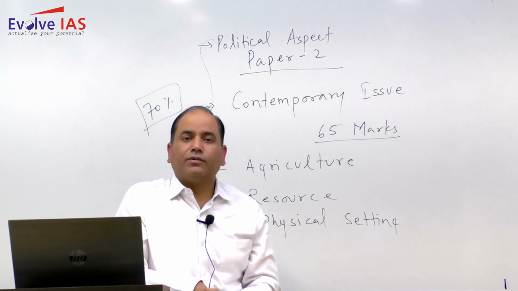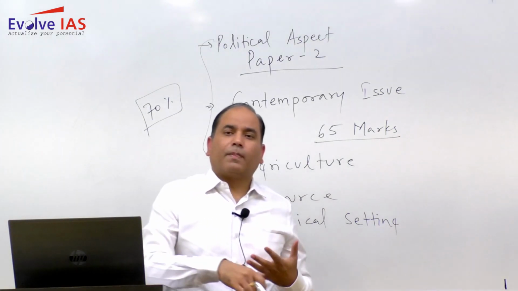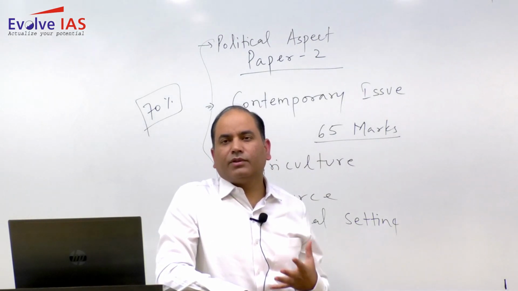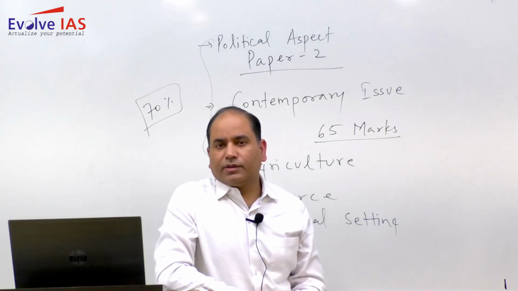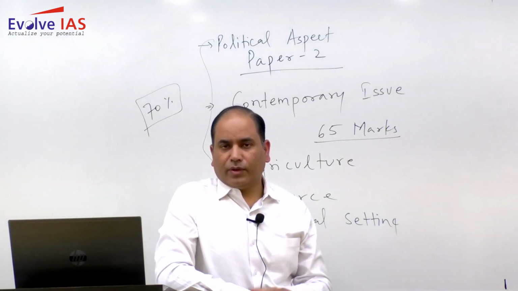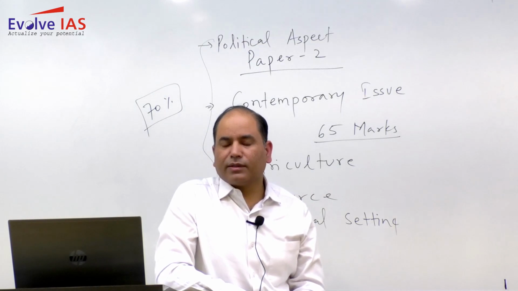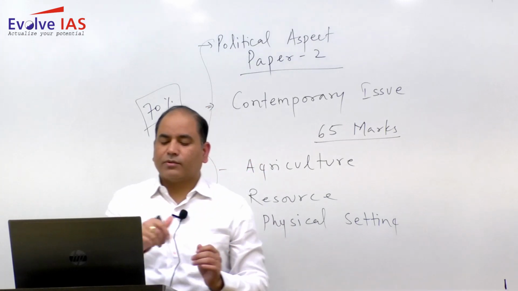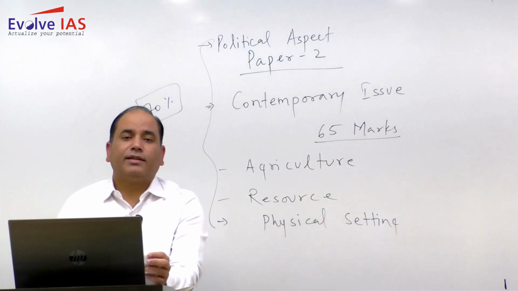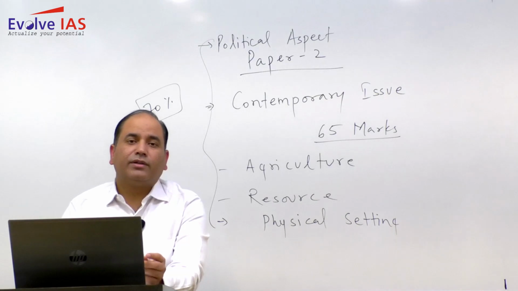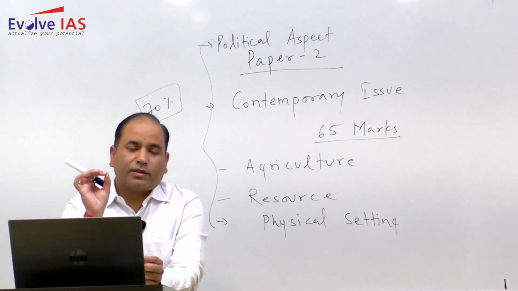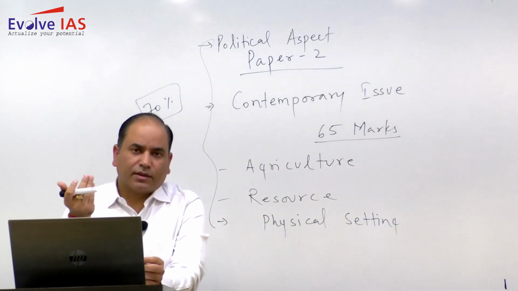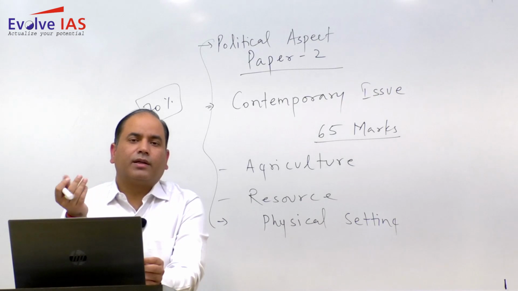So this smog issue crops up in Delhi NCR, and in the last 4-5 years it is almost affecting the people of this region in every winter season. So why is this occurring only in the winter season, and what are some of the dynamics? That is what you are supposed to write. So you need to give a brief idea about the smog problem in Delhi during the winter season, and then you need to give some of the causes. So causes, the geographical causes as well as man-made causes.